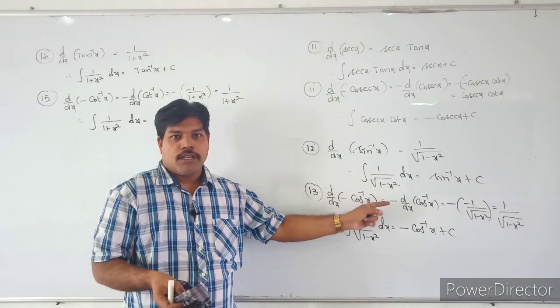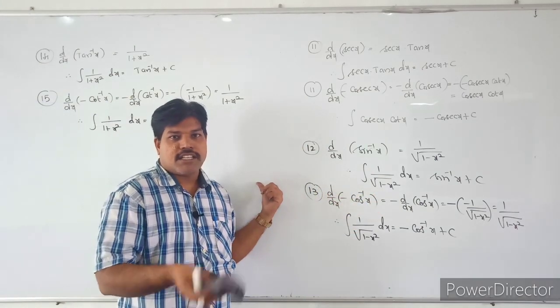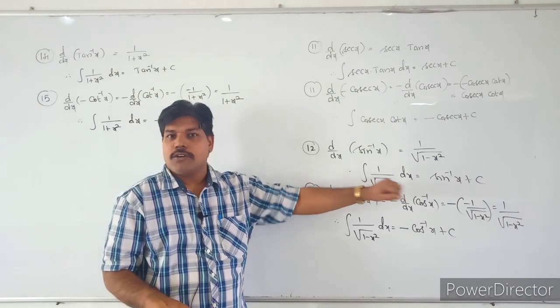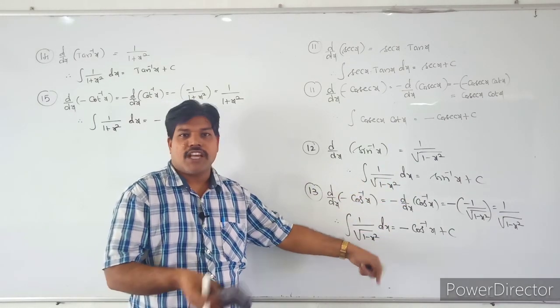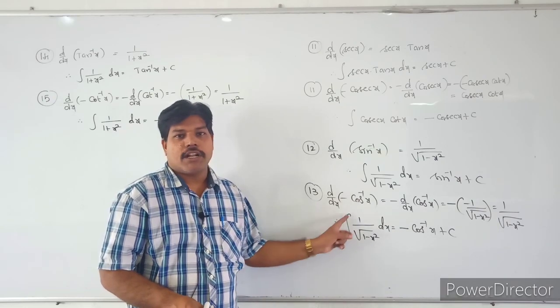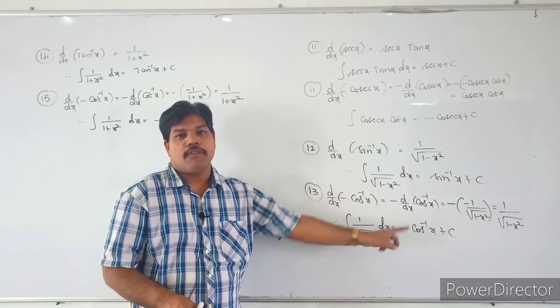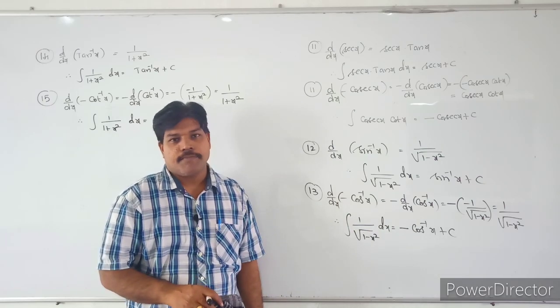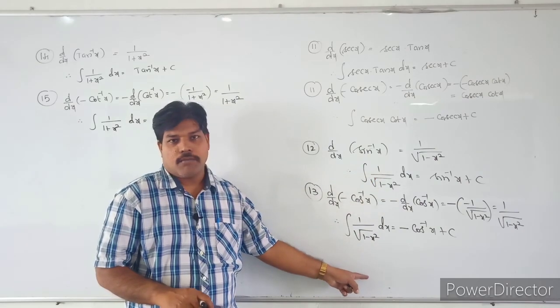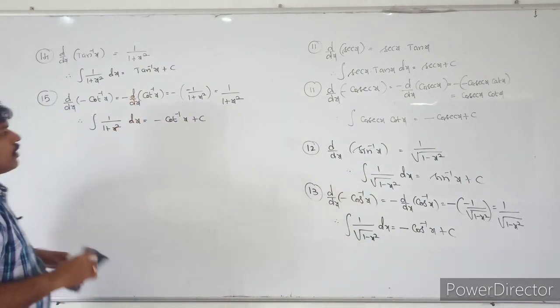Similarly here also, if the remaining terms are in sin inverse, we will use integral of 1 by root of 1 minus x square dx is equal to sin inverse x. Otherwise, if the remaining terms are in cos inverse x, we will use integral of 1 by root of 1 minus x square dx is equal to minus cos inverse x plus c. According to the given problem, we will use this formula or this formula. Okay, so similarly, these two formulas also.